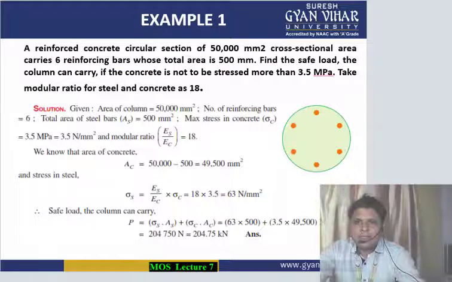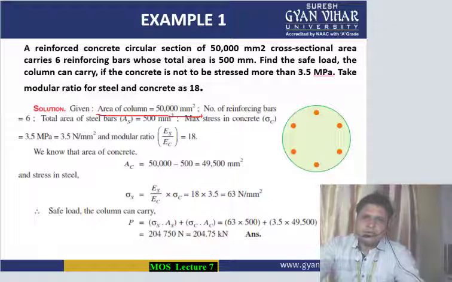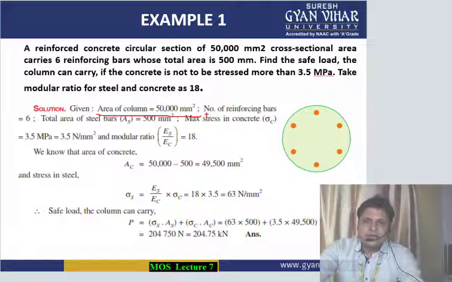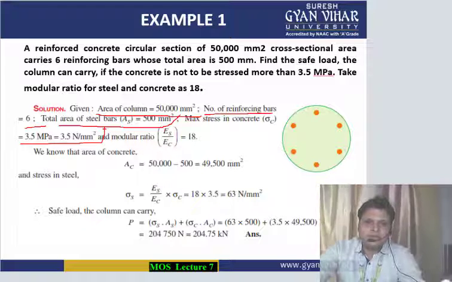Now again, what is given? The area of the column is given. It is in mm square, so no need to change the unit. The number of reinforcing bars is 6, and the total area of the steel bars is 500 mm square. The maximum stress in concrete is 3.5 megapascal. The modular ratio is given as 18.